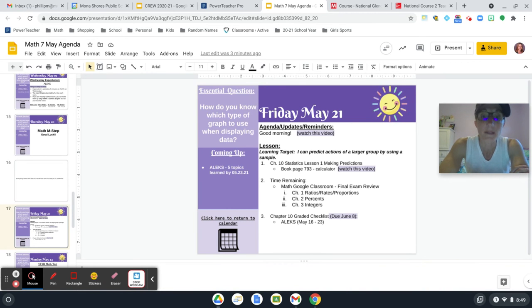With that, knowing that, our learning target today is: I can predict actions of a larger group by using a sample. So in chapter 10, lesson 1, making predictions, we're going to look on page 793. You'll need your calculator for sure. We're going to be looking at some percents. We're going to look at proportions as well. And we are going to be making these predictions. We saw a little bit of that in chapter 9 with probability.